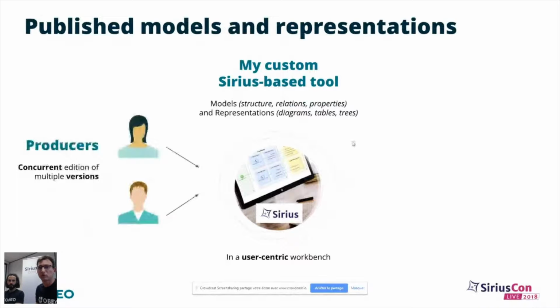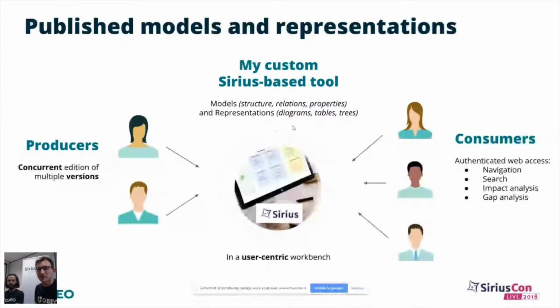Producers are going to edit the model in a concurrent way, meaning they all want to access the model at the same time. And you also want users to come as easily as possible to consult the data in the repository.